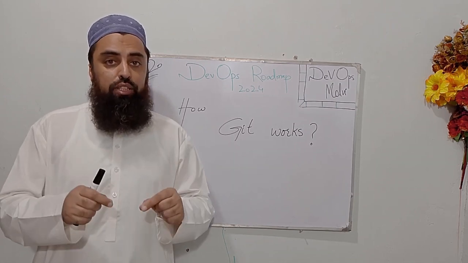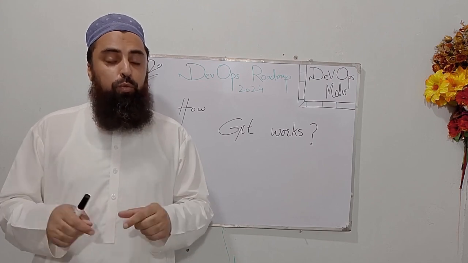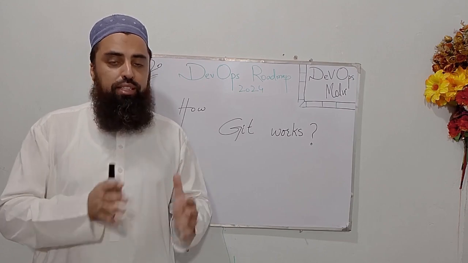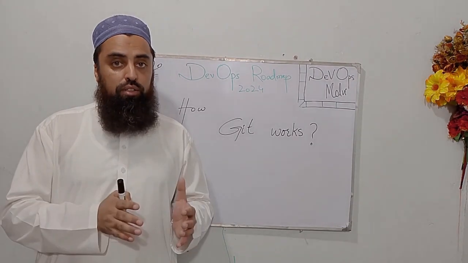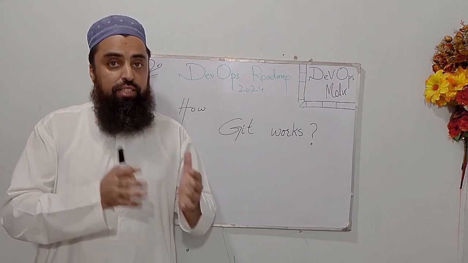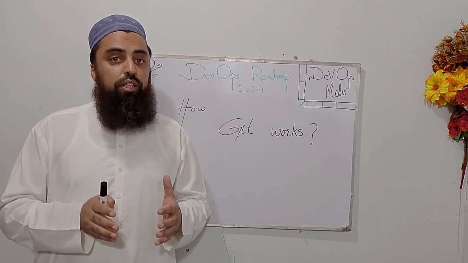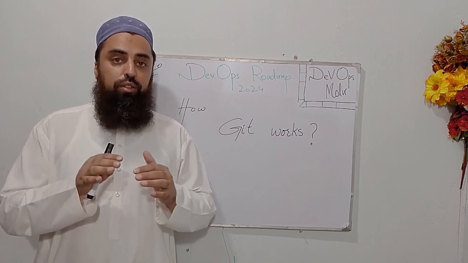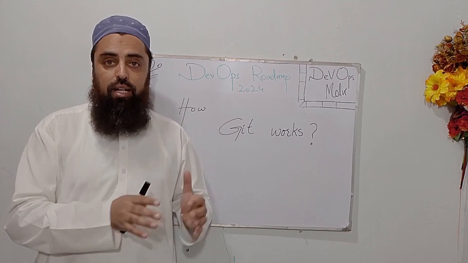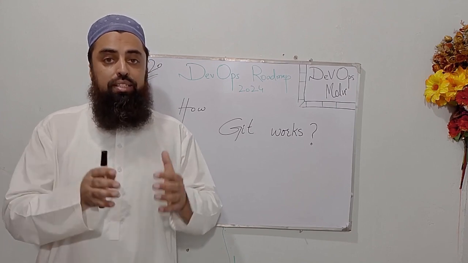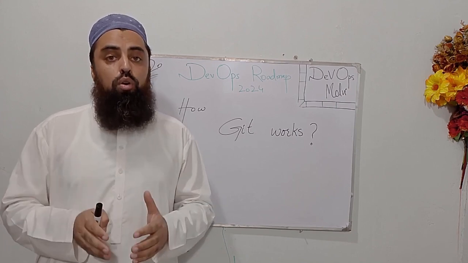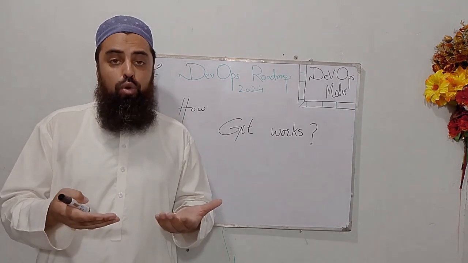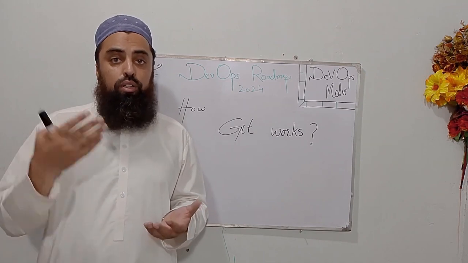So that would be a lab session in which we are going to practically install Git on our Ubuntu Linux VM. We are going to install GitHub CLI on our VM. We are going to create our first repository on our VM, and also we will create a repository on github.com after creating an account, and also we will create a personal access token so that we know how we can commit changes to our repository.